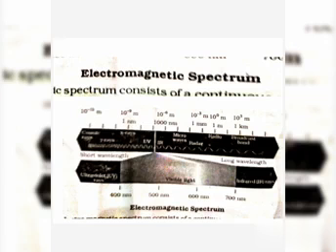What is the meaning of electromagnetic spectrum? The entire range of electromagnetic wave frequencies is known as the electromagnetic spectrum.